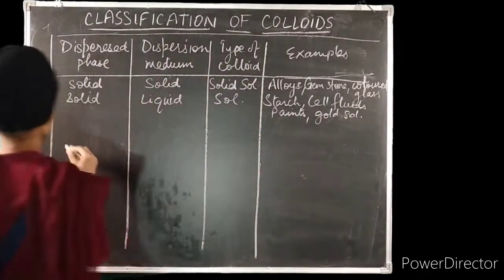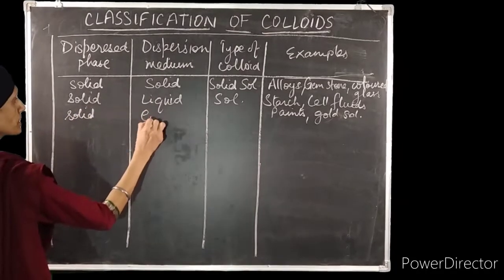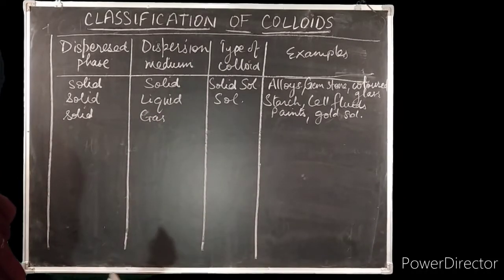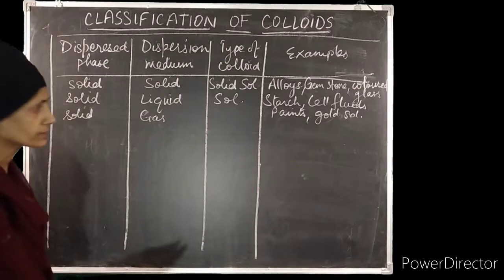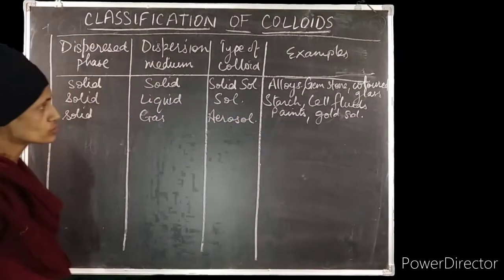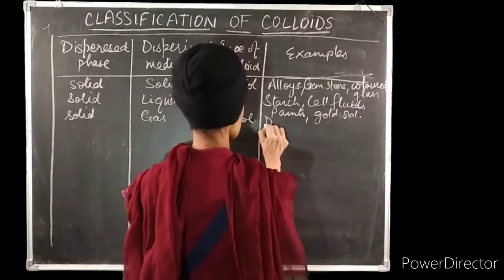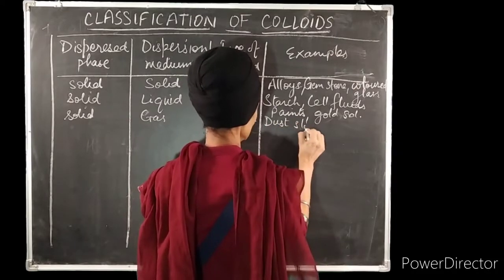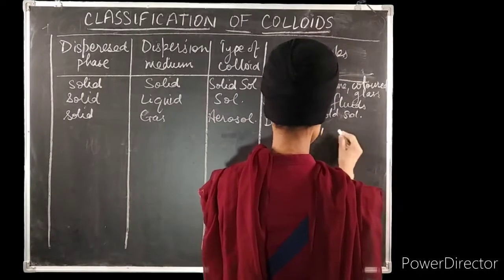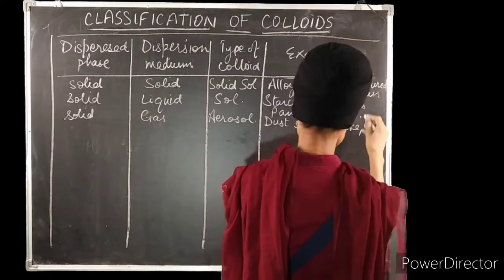Then next we take solid as the dispersed phase, and the dispersion medium we are taking here is a gas. So it is called a solid in gas type colloid and the name is aerosol. In case of aerosol, solid in gas, we can take the example of dust storms, dust particles suspended in air. Then we can take the example of smoke also. Smoke also comes under the category of aerosols.